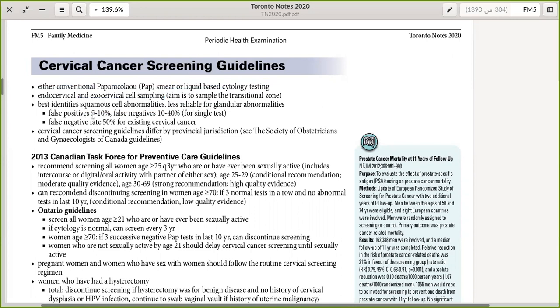Please note that there is a high rate of false negatives for a single test. This justifies using the test more than once. A high false negative rate means we are losing some positive results that appear as negative on the test, so we repeat the test. Cervical cancer screening guidelines differ from province to province.